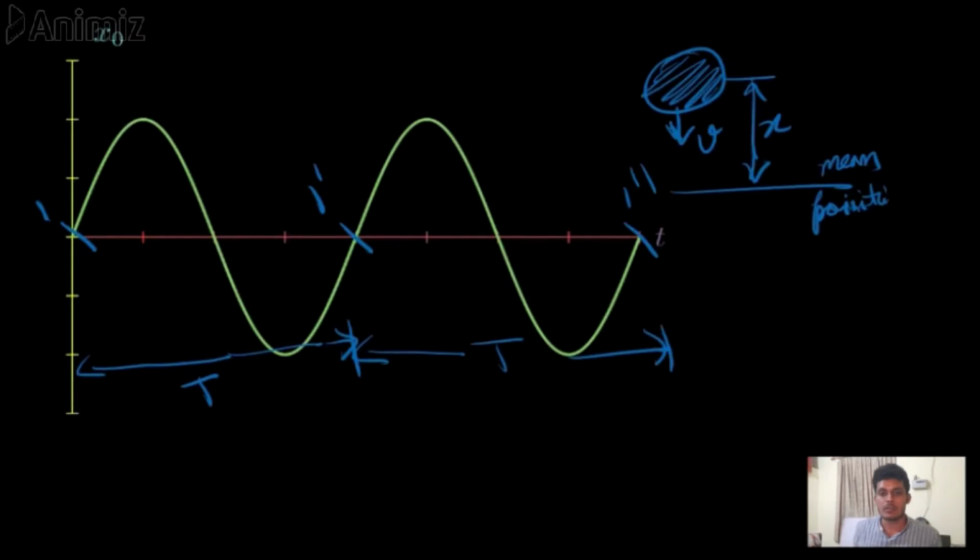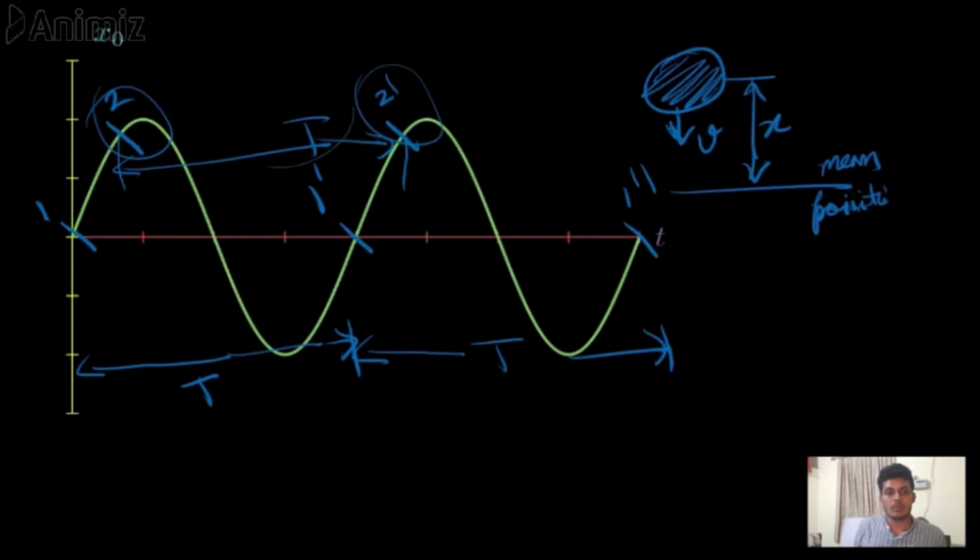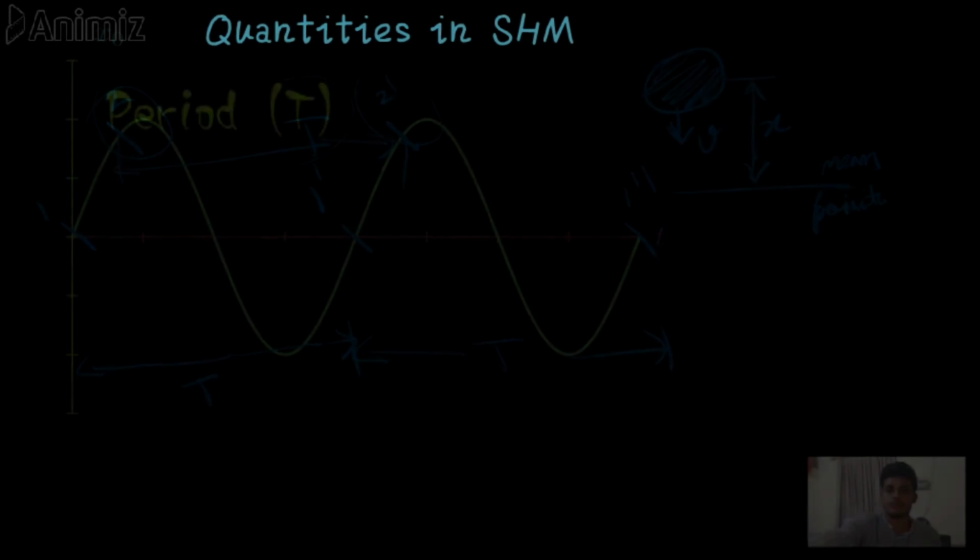It is not necessary to take these points on any of the axes. We can take any arbitrary point, but we have to keep in mind that we take only such points where the object is at the same position and possesses the same velocity. So at point 2 and 2 dash also, the time between these 2 points is called the period of oscillation.